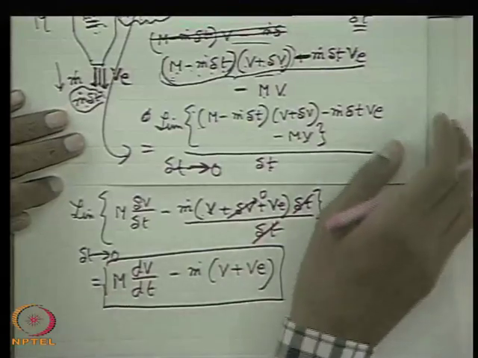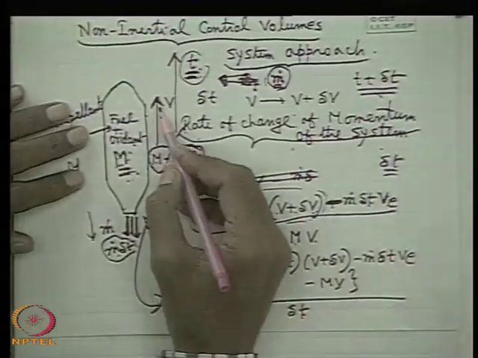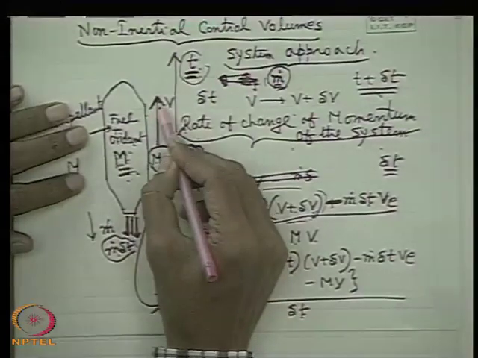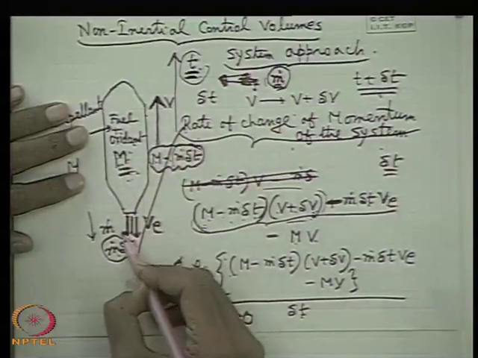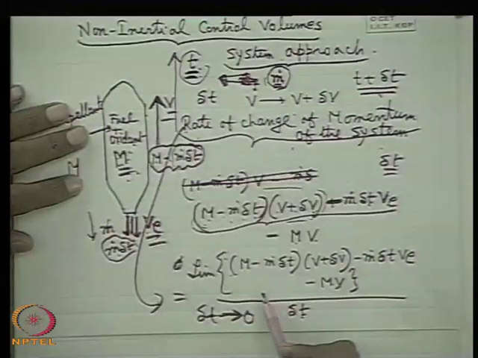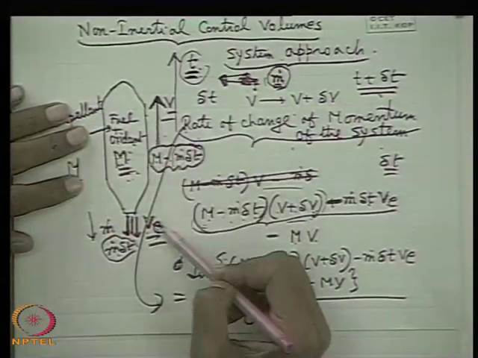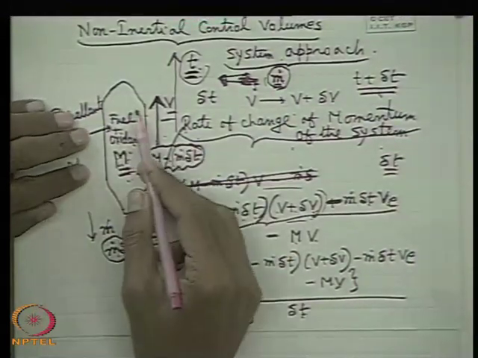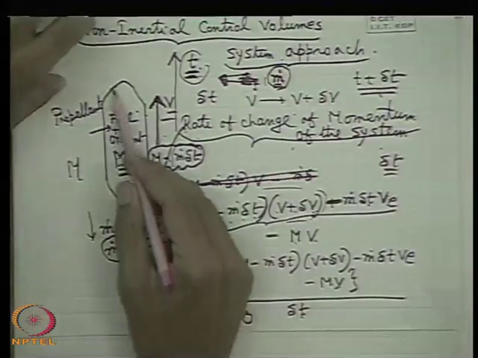Now what is v plus v e? In the physical system I described, v is the velocity of the rocket in that direction and v e is the velocity of the ejected gas. These are all absolute velocities, system approach. So therefore v plus v e is the relative velocity of the jet with respect to the aircraft, with respect to the rocket.